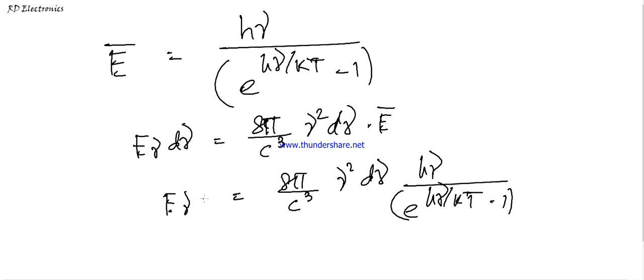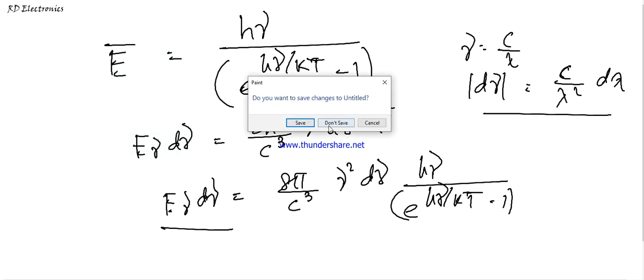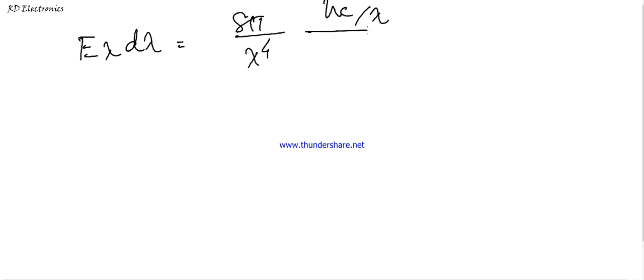This is E nu d nu, and if we convert this formula to wavelength lambda, we also know that nu equals c by lambda. Therefore d nu is taken as a mod value, because a negative wavelength has no physical meaning in physics or electronics. Negative wavelength has no physical interpretation. Putting this value in the last equation, E lambda d lambda is expressed as, this is just simple mathematics.